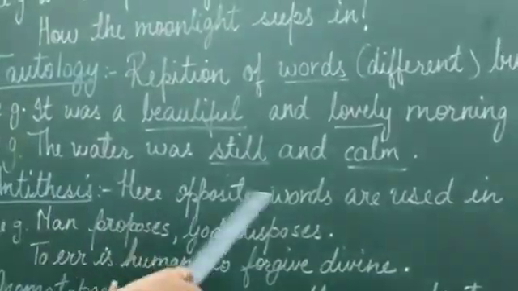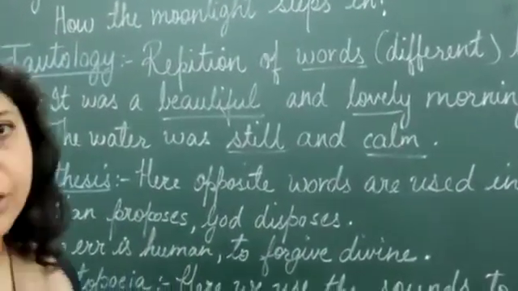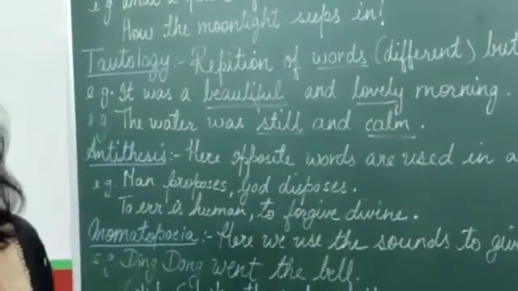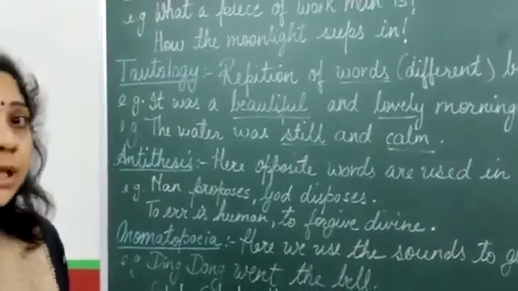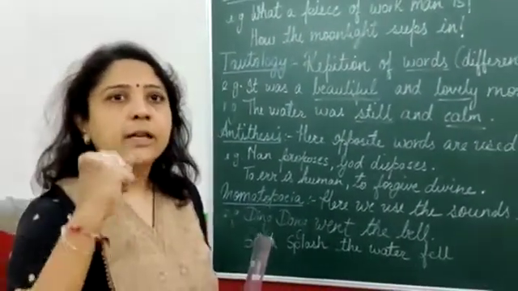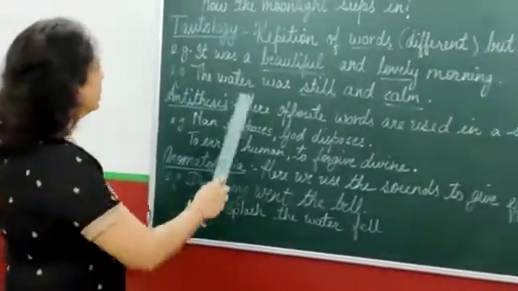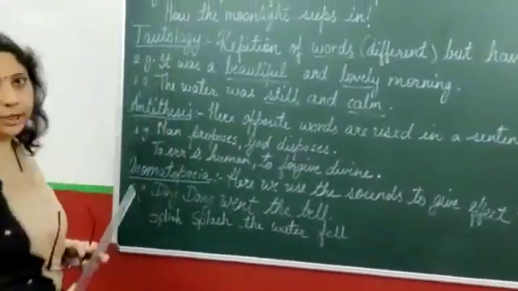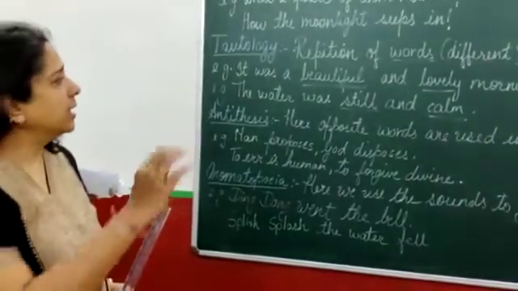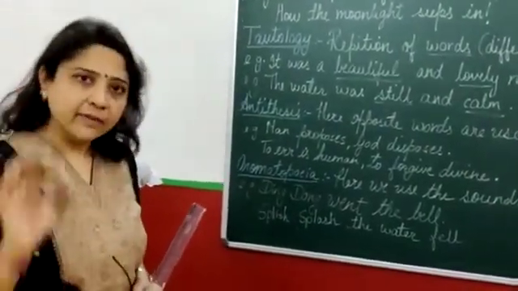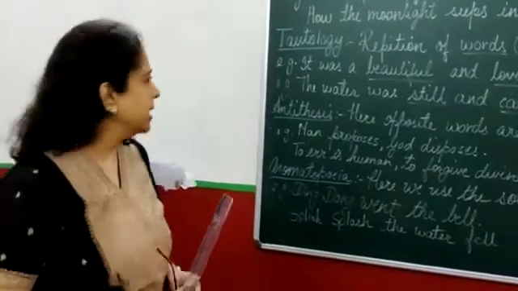The water was still and calm. Here we are trying to say that the water was very calm. It was still, but we are using 2 words to give more effect, give more strength to the word. So, that is called tautology. Not very difficult to understand. The different words are used which have the same meaning in a single sentence.